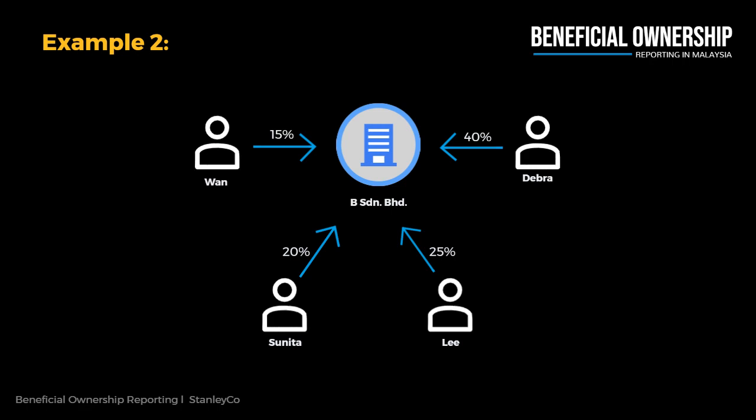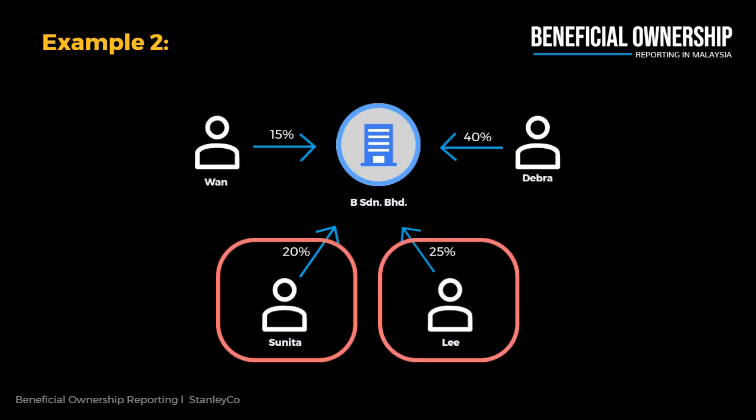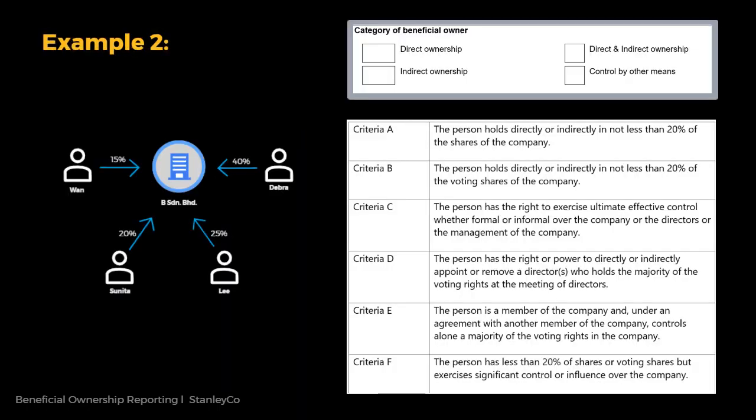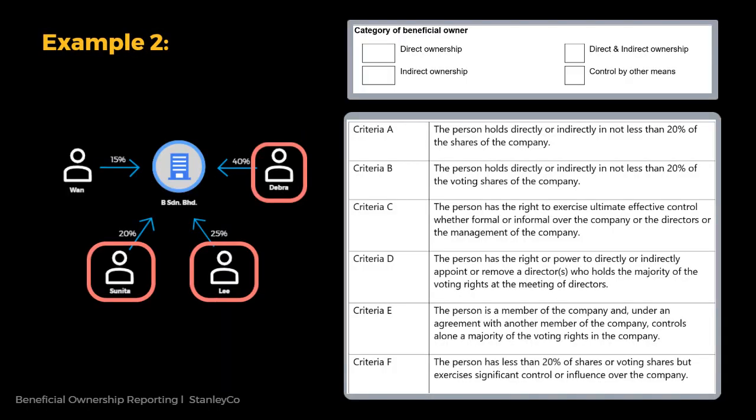Example 2. There are 4 shareholders in Company B. 1, Sunita, Lee and Deborah holding 15%, 20%, 25%, and 40% respectively. Sunita, Lee and Deborah are deemed to be the BO of Company B because each of them holds 20% or more of the shares in the company. Their names and particulars must be recorded in the register of BO.